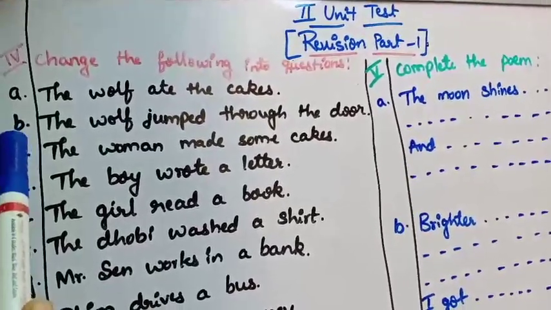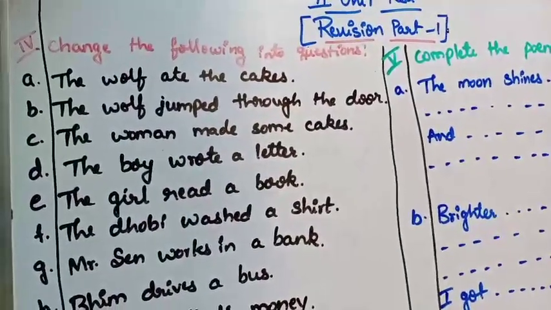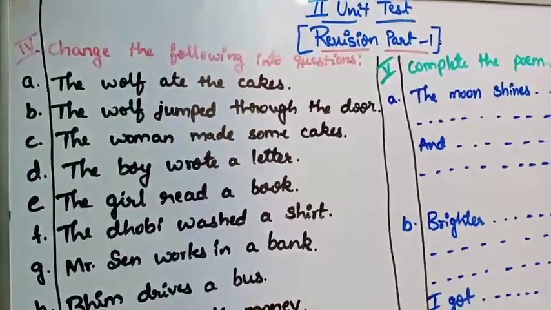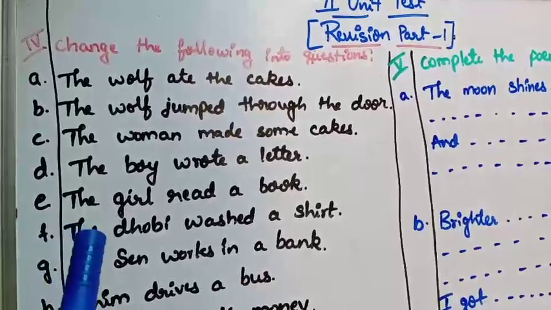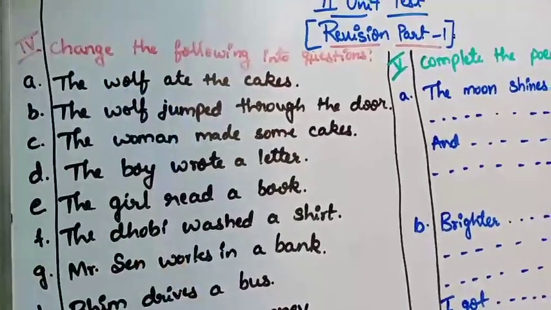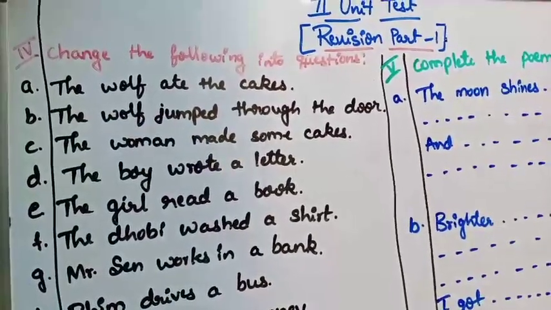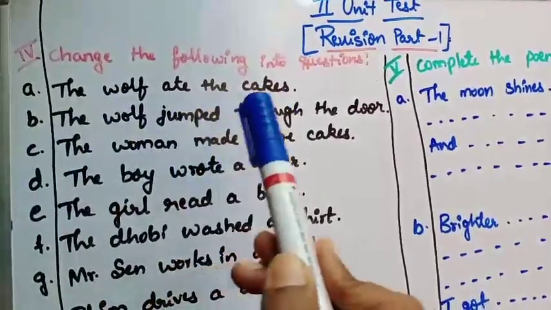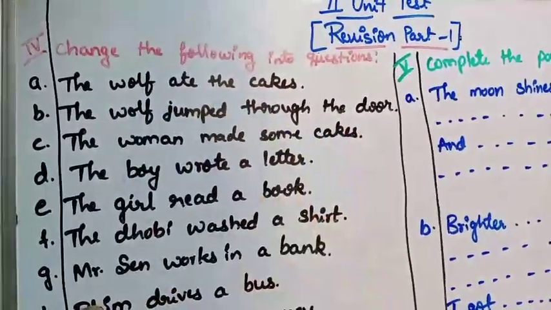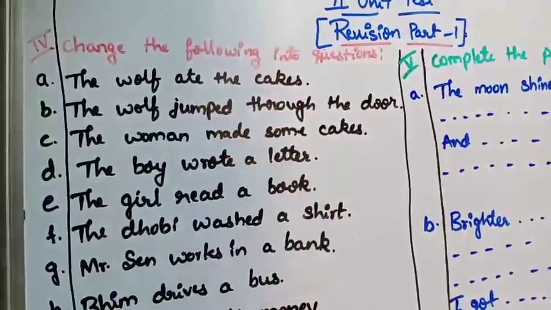So the first one, the wolf ate the cakes. So how do we have to change it into a question, children? Yes. Did the wolf eat the cakes? Isn't it? Ate will become past tense. Then we have to change that into the question. Okay. So the wolf ate the cakes. So when it comes to the question, did the wolf eat the cakes?